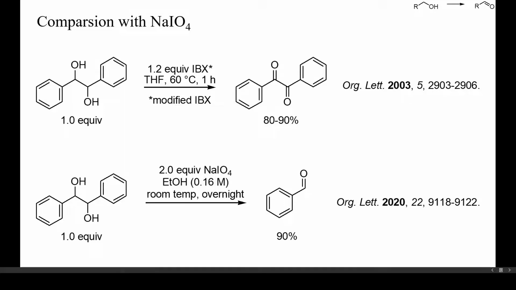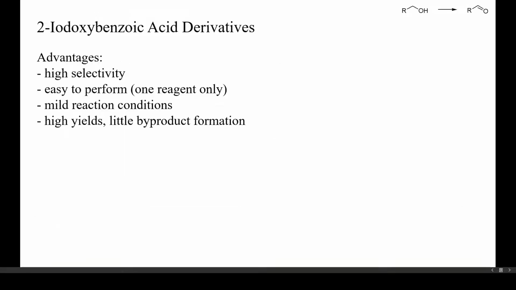IBX or Dess-Martin periodinane, on the other hand, do not usually cleave 1,2-diols, as shown here. Only sterically crowded 1,2-diols may also be cleaved into ketones by IBX. The main advantages of oxidized iodobenzoic acid derivatives are the high selectivity of these reagents and the simplicity of their use, because only one reagent is needed.